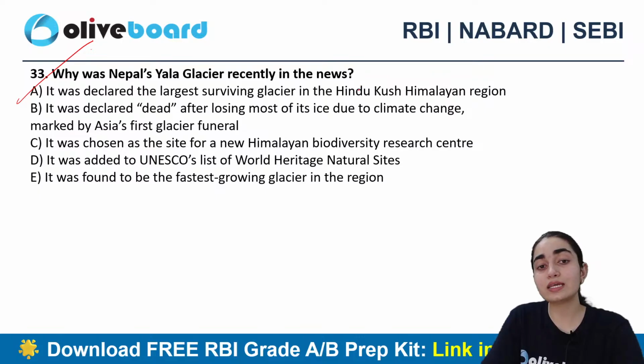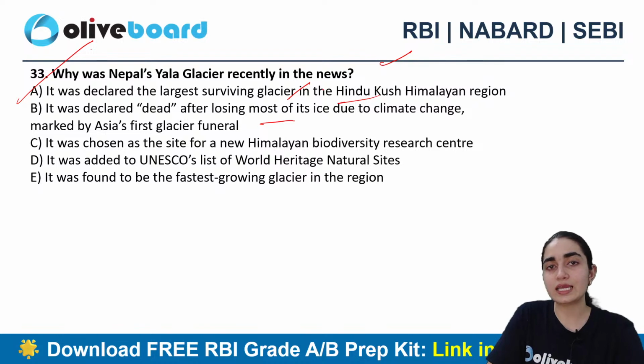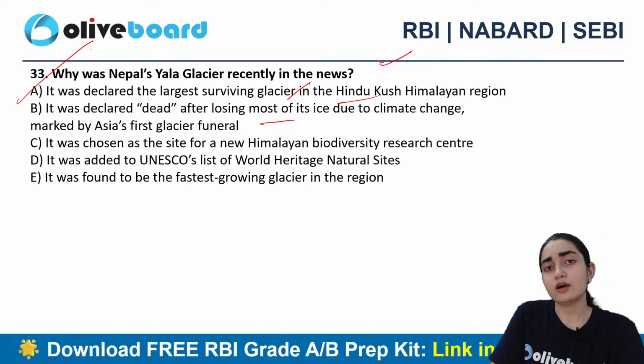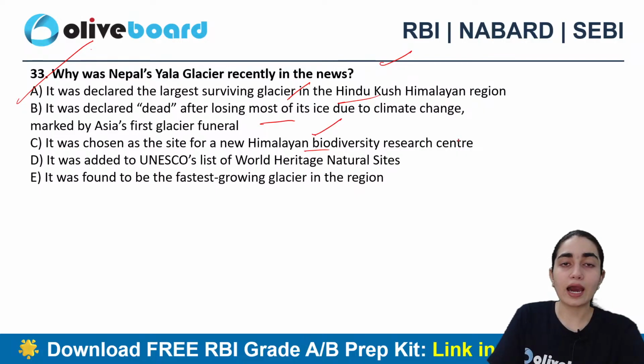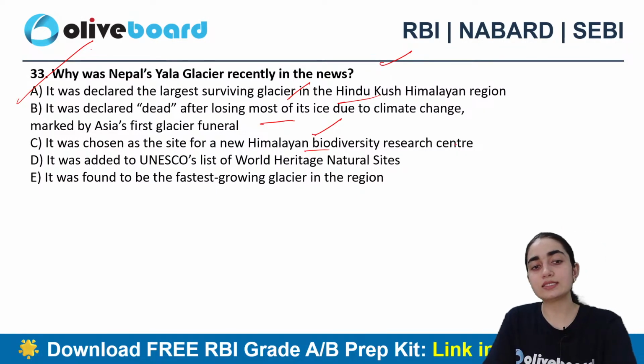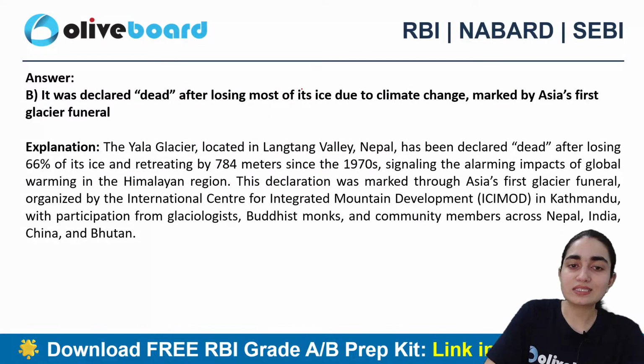It was declared as the largest surviving glacier in Hindu Kush Himalayan region. It was declared dead after losing most of its ice due to climate change, marking Asia's first glacier funeral. It was chosen as a site for a new Himalayan Biodiversity Research Center. Is it added to UNESCO's list of World Heritage Natural Sites, or was it found to be the fastest growing glacier in the region? I think most of the people are answering here B. Good. So B is the correct answer here, right?